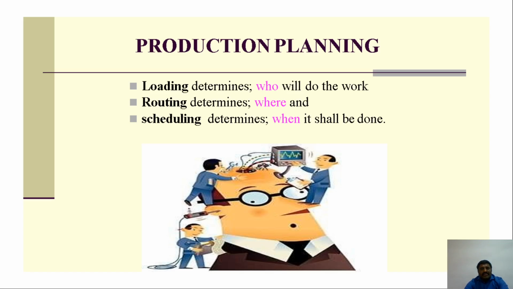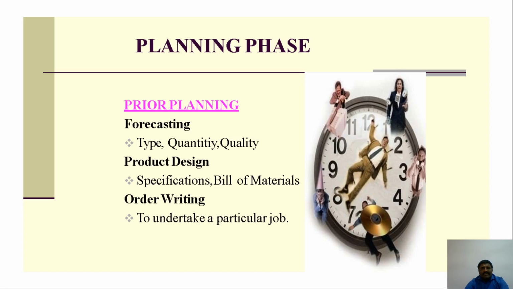Loading, as in production planning, is an example. Loading determines who will do the work. Routing determines where the work will be done. Scheduling determines when it will be completed. So loading, routing, and scheduling determine who will do the work, where it will take place, and when it will be done. Next, the planning phase.